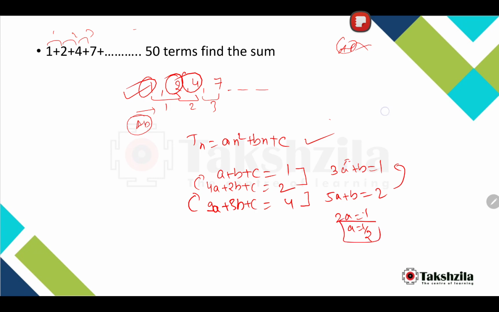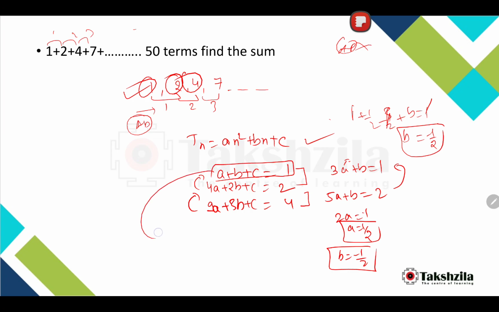Plug a equals 1 by 2 in here. So 3 by 2 plus b equals 1. This is basically 1 plus 1 by 2, so the 1 gets cancelled, and b becomes minus 1 by 2. So b we got as minus 1 by 2. Now find c: a plus b plus c equals 1. Put in any of the equations, so 1 by 2 minus 1 by 2 plus c equals 1. So c came out to be 1.